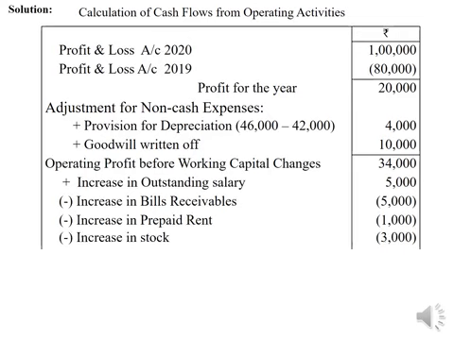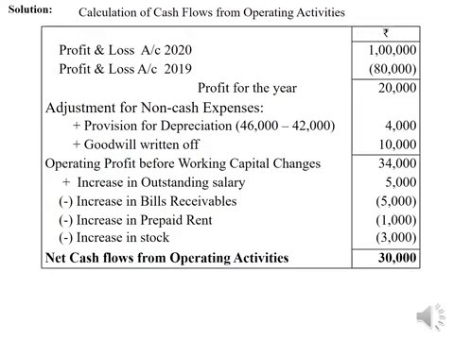Then there is an increase in stock, 3,000 rupees. Stock is an item of current asset. Increase in current asset has to be deducted as outflow of cash. Then the net result is rupees 30,000 net cash flows from operating activities. As there is no tax paid information, the final answer is net cash flows from operating activities rupees 30,000.